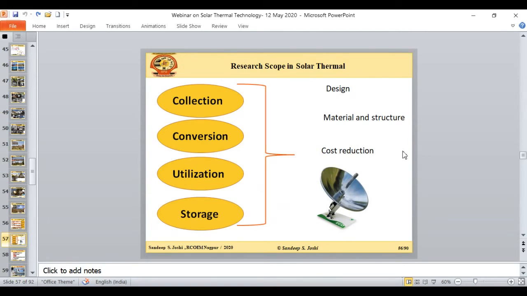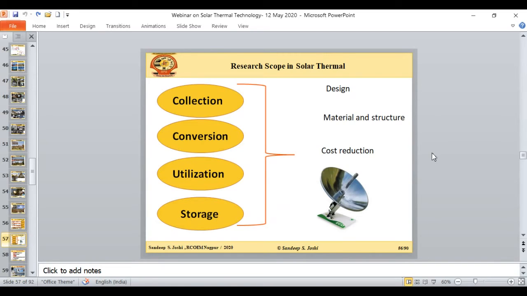At this point I would like to give an example. In almost all the classes when I deal with solar thermal energy, at the very beginning I used to ask the students how many of you have installed a solar collector at your home. In a class of say 90 students, only 10 or 20% raise their hands for a solar thermal collector, like a solar water heater.